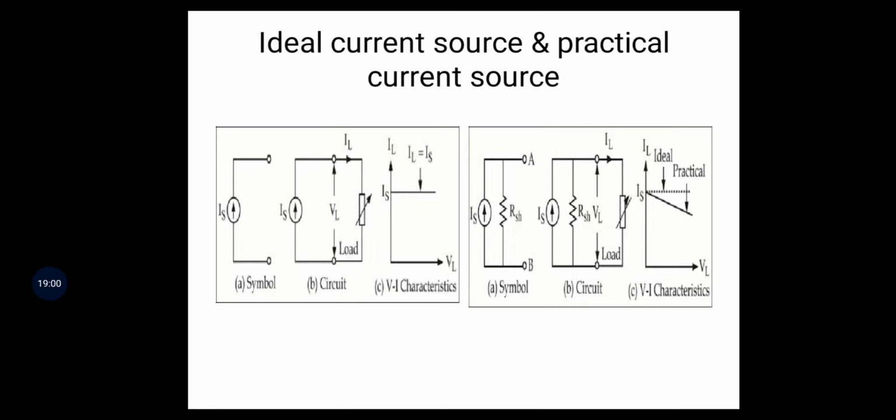In the VI characteristics, IL is not equal to IS. IL is slightly less than IS because some of the current flows through RSH. VL is any value. So these are the ideal current sources and practical current sources.